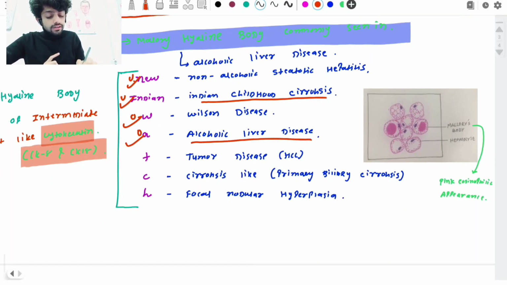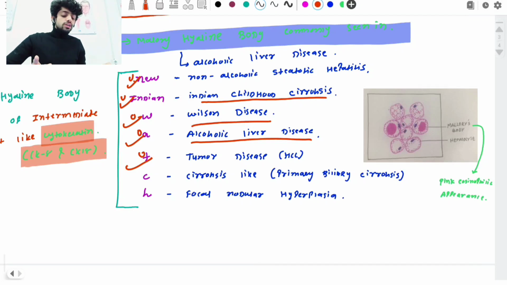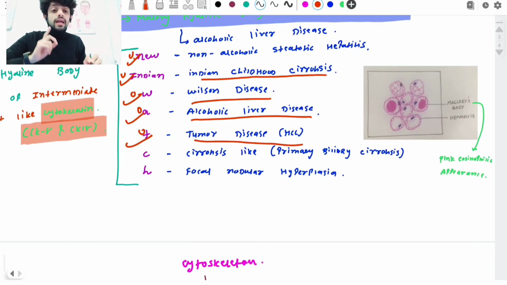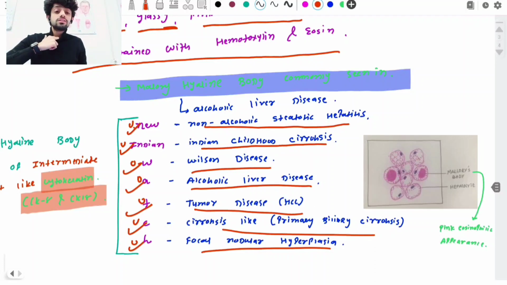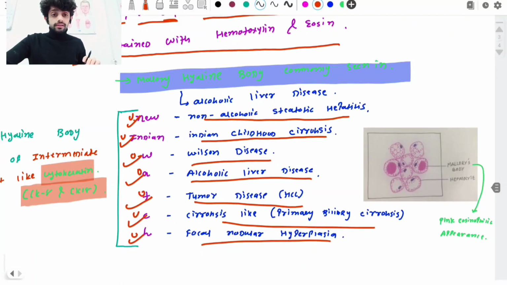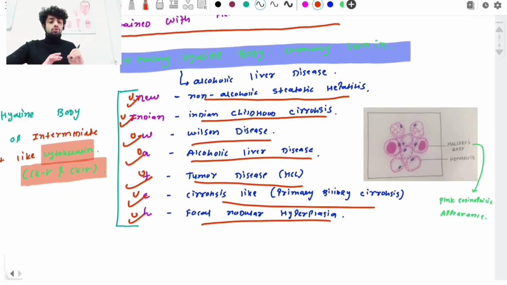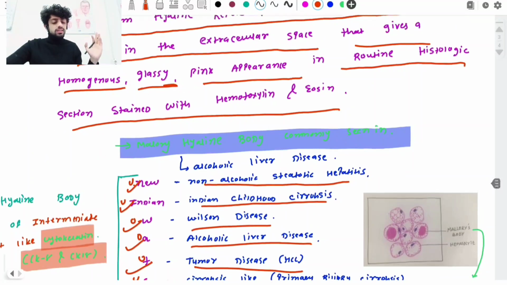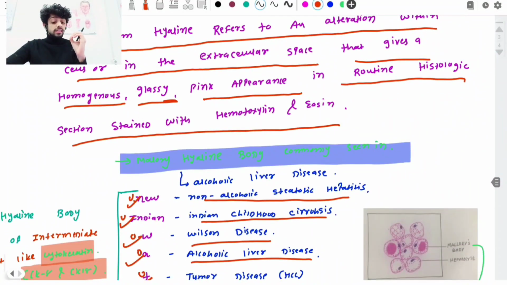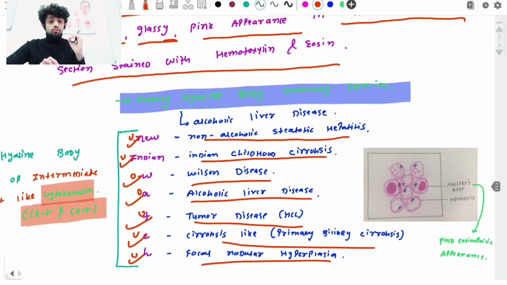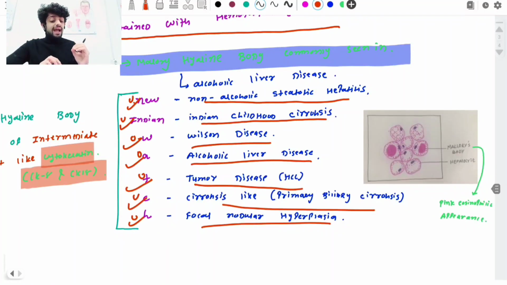And fourth one is A, alcoholic liver disease. Fifth one is T. T stands for tumor disease. What kind of tumor? Hepatocellular carcinoma. C stands for cirrhosis-like conditions, like primary biliary cirrhosis. And H stands for focal nodular hyperplasia. So these are the examples of the Mallory hyaline body, the conditions in which we can see it more commonly. It can also be seen in other conditions, because it is normally one hyaline change. It can occur in many conditions, but we are more specific about which conditions, as the examiner can ask you a question.